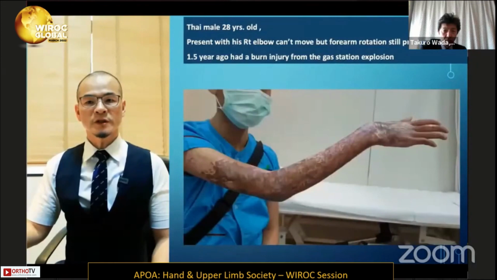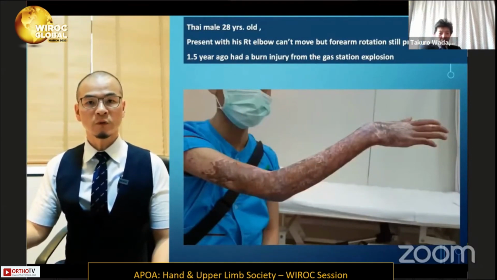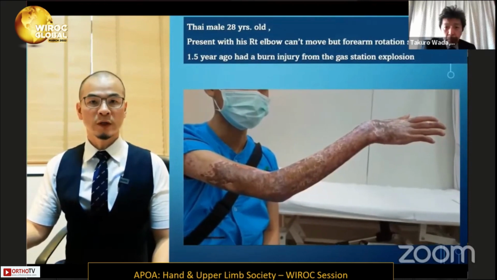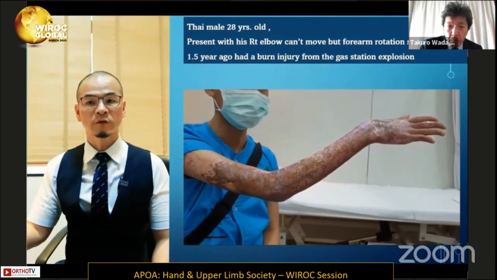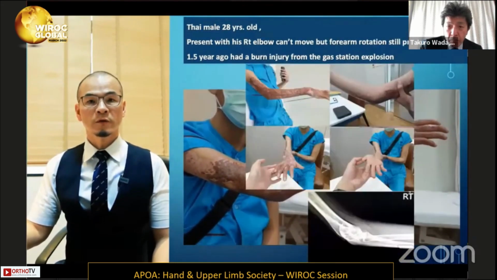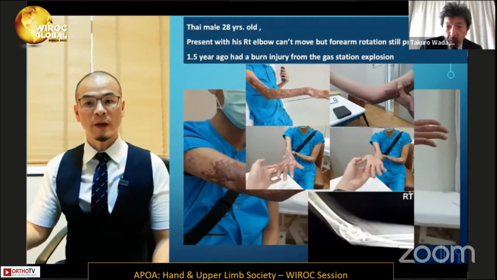Here is another case of a Thai male, 28 years old, presenting with his right elbow unable to move, but his forearm still has some rotation. Approximately 1.5 years ago, he had a burn injury from a gas station explosion. This video shows that he cannot bend or even extend his elbow. This is a picture showing that his forearm rotation is still spared.